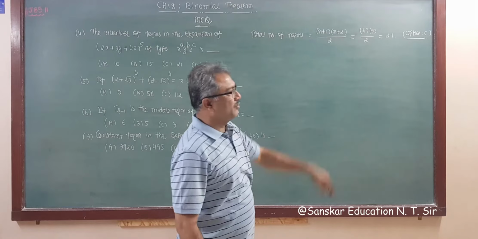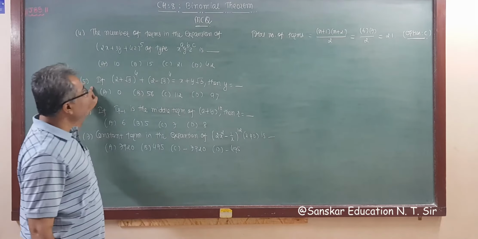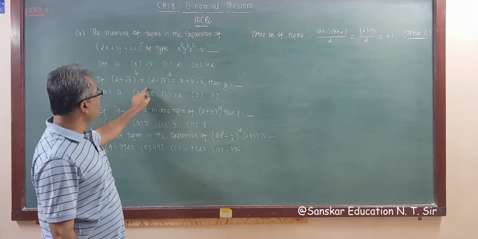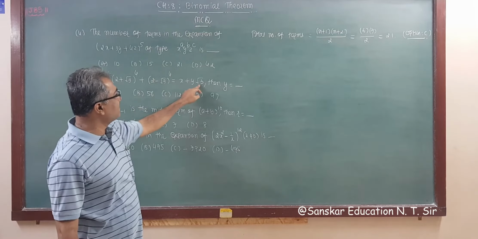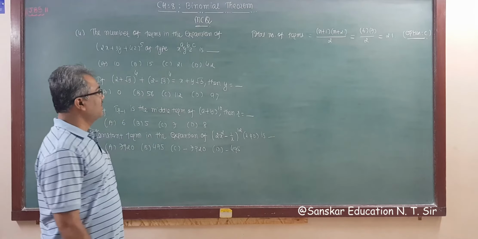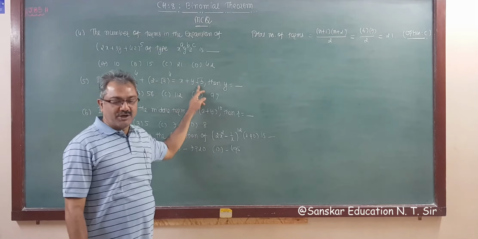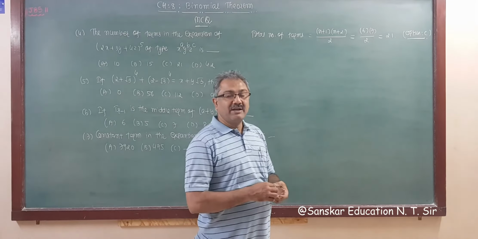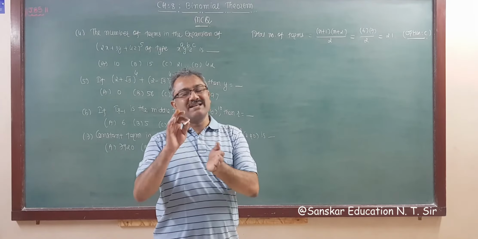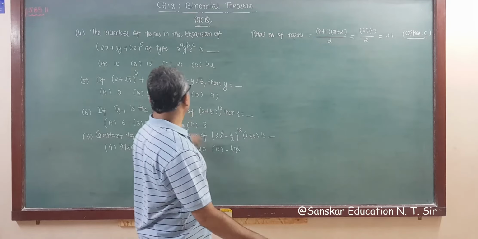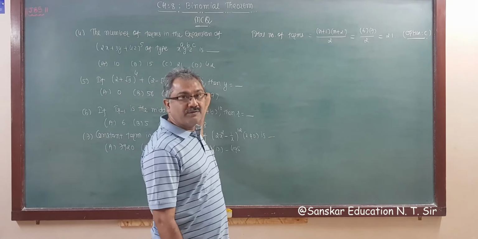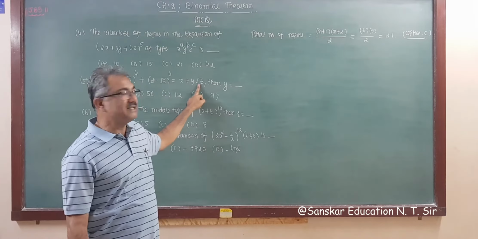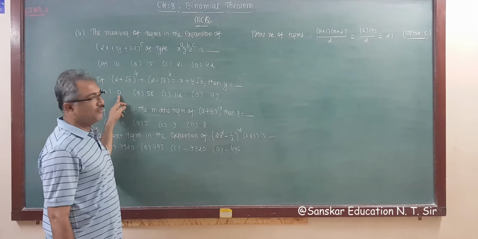So remember this formula. Now another question, question number 5: if (2 plus root 3) whole raised to 4 plus (2 minus root 3) raised to 4 is equal to x plus y root 3, then y is equal to? Now y is the coefficient of root 3. So you have to remember another formula: given (a plus root b) whole raised to n plus (a minus root b) whole raised to n, the coefficient of root b is always 0. So what is your answer? 0.